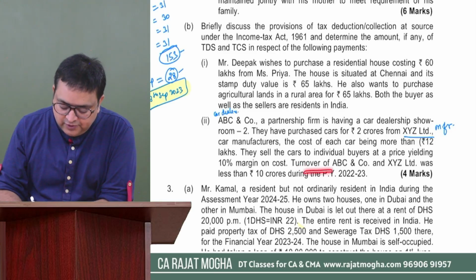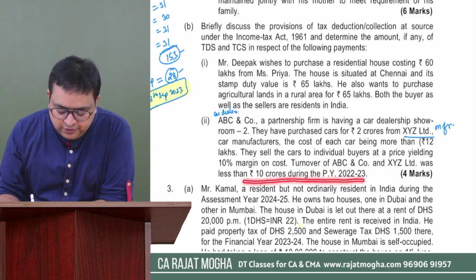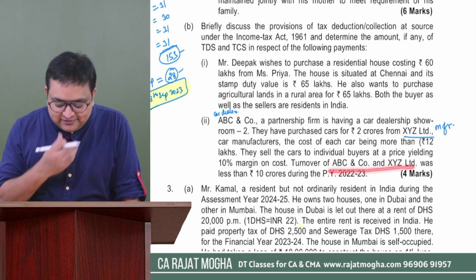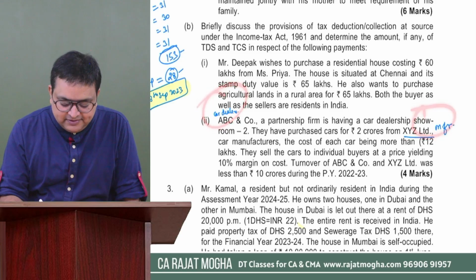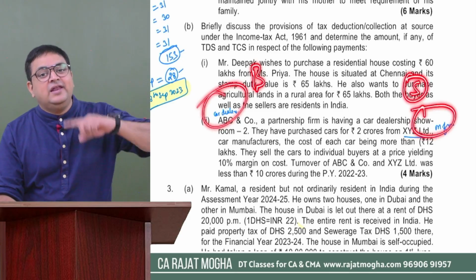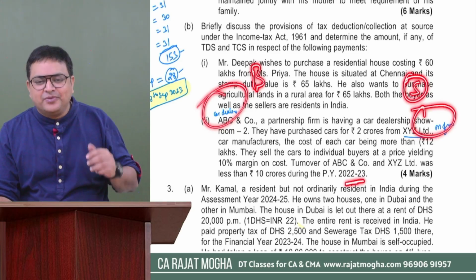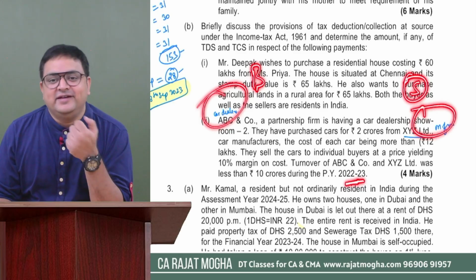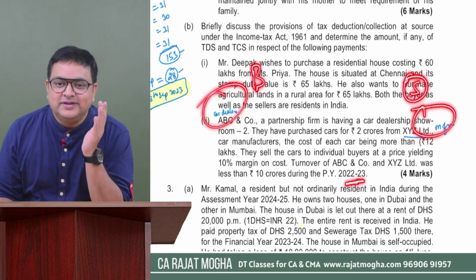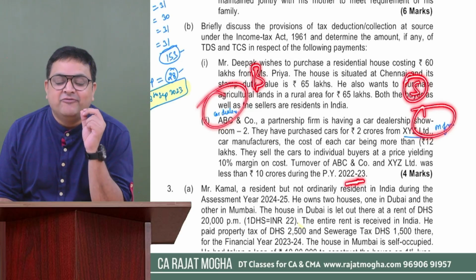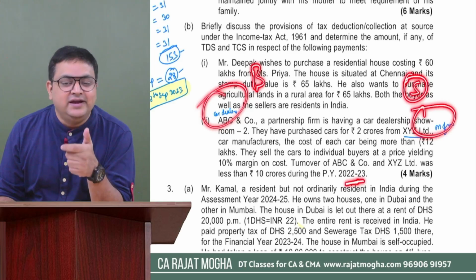Now they have mentioned turnover of ABC and company and XYZ Limited was less than 10 crores during the previous year 22-23. Why they have mentioned this particular line? ABC and company and XYZ, this car dealer and manufacturer. Car dealer is a buyer, manufacturer is the seller, and their turnover of the last year, previous year 22-23, was less than 10 crore. Why they are giving this line? They want us to comment on that section also. We understand that if the buyer turnover is more than 10 crore in the previous year, then we have one more section where 0.1% TDS is applicable.